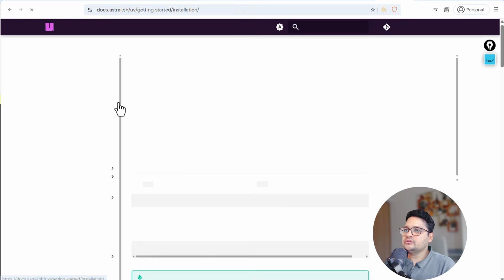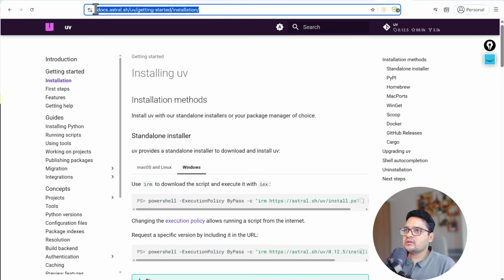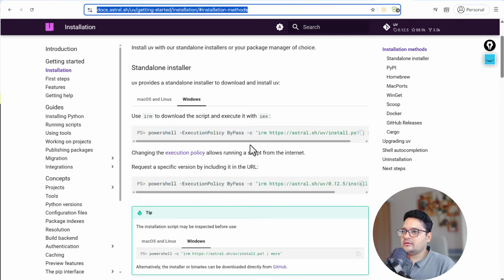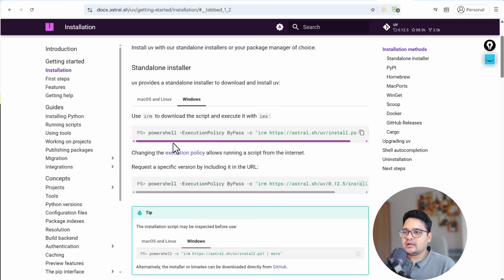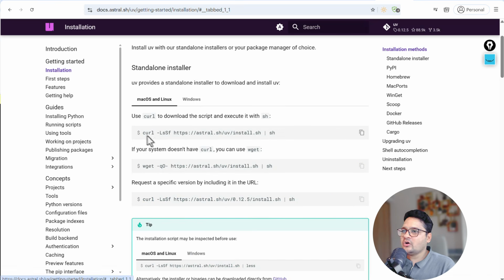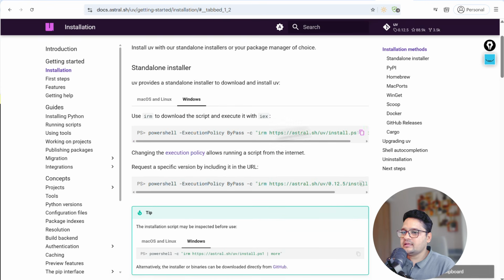Thereafter, you are going to visit this particular repo, docs.astral.sh UV getting started installation part, and the link of this is already given in the video description once again. Then select your operating system: Mac OS, Linux or Windows. Then open your terminal and paste whatever commands are written here, either for Windows or for Mac and Linux.